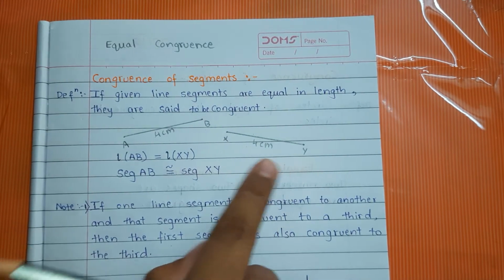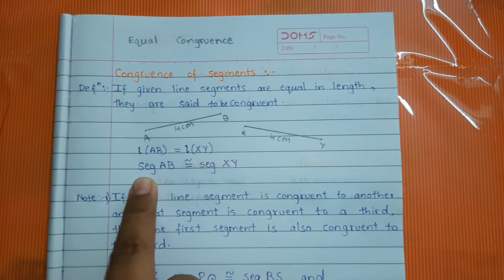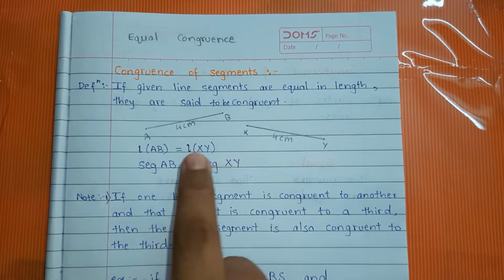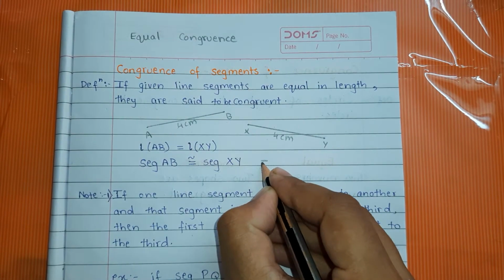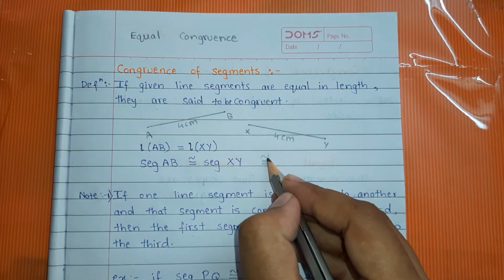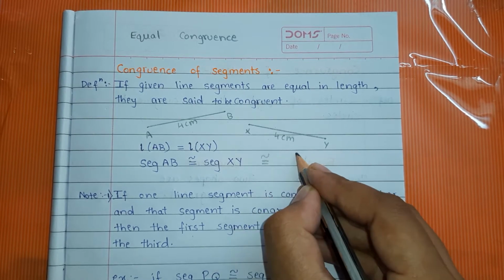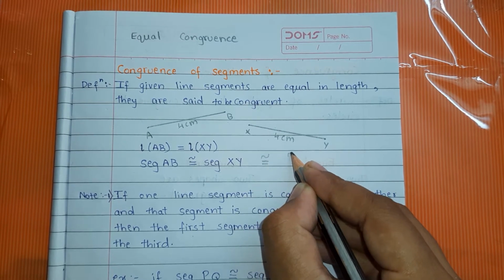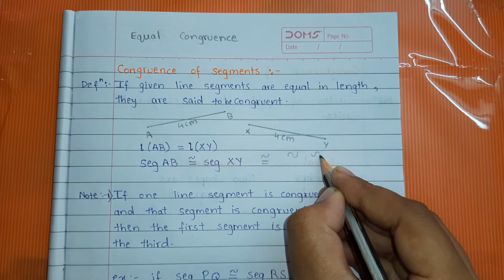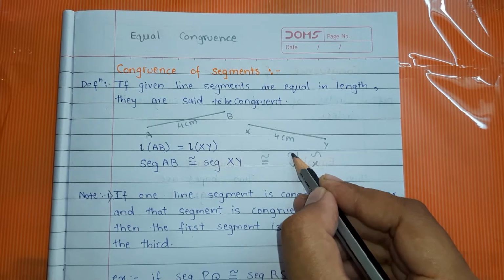And how do we write this in symbols? The symbol for segment is seg. We have already learned this in 6th standard. So seg AB, and this is the symbol of congruent. What we should do is give an equal sign, and over this we have to draw a wiggle. This symbol is called a wiggle symbol, and there is a proper way to draw it. See, first draw an upside down U, and then a straight U. Don't draw it like this. This is wrong, this is correct. First you have to draw an upside down U.